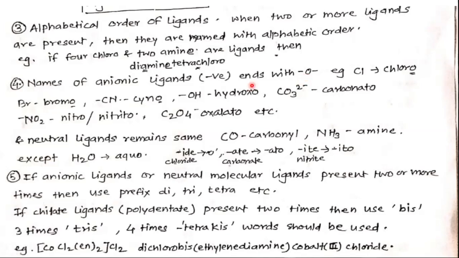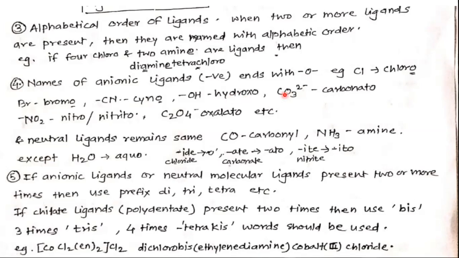So negative ligands end with O. For example, Cl, chloro; Br minus, bromo; CN minus, cyano; OH minus, hydroxo.